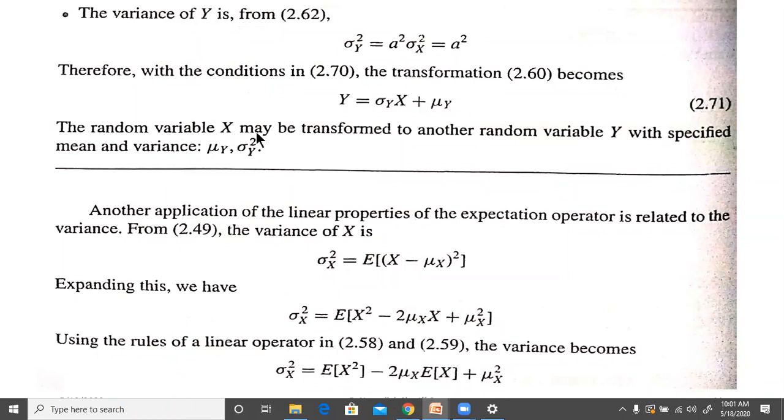So the random variable x may be transformed to another random variable y with a specified mean and variance, which is mu y and sigma y square.